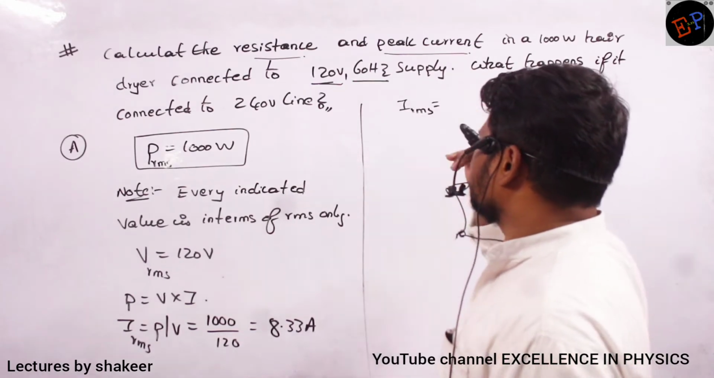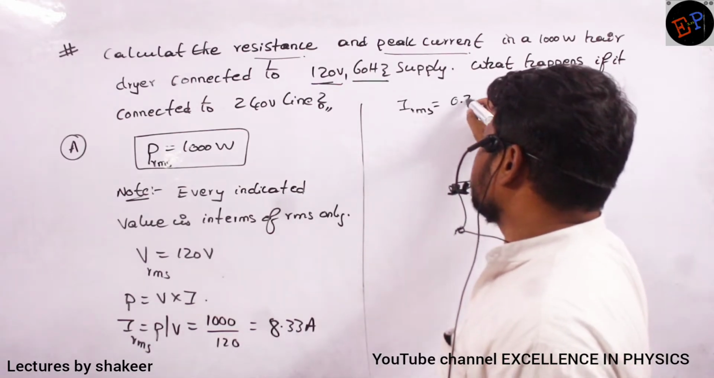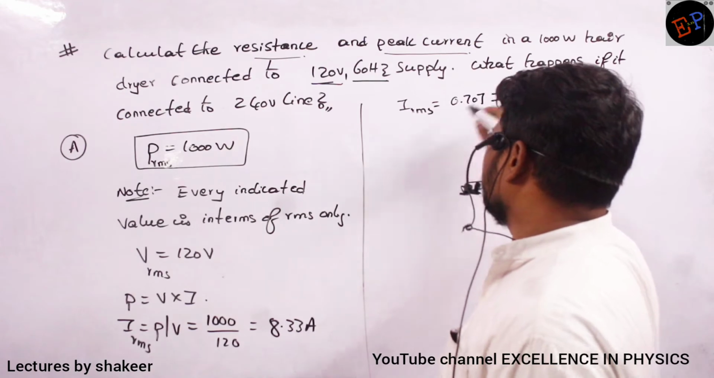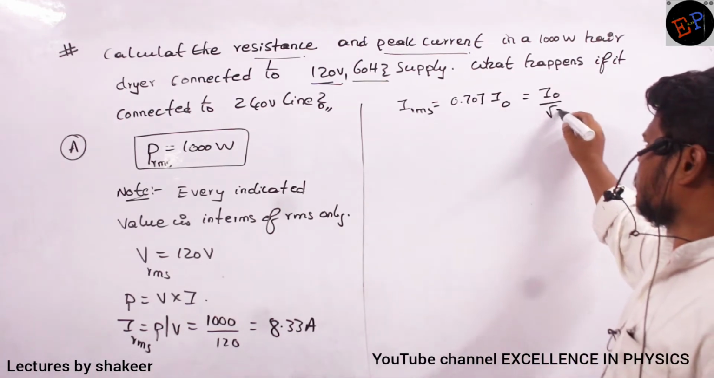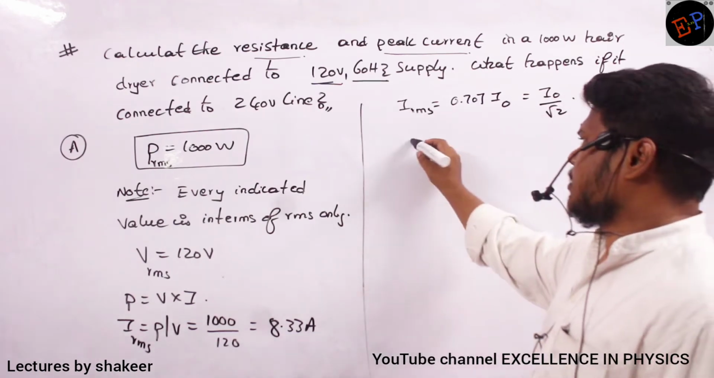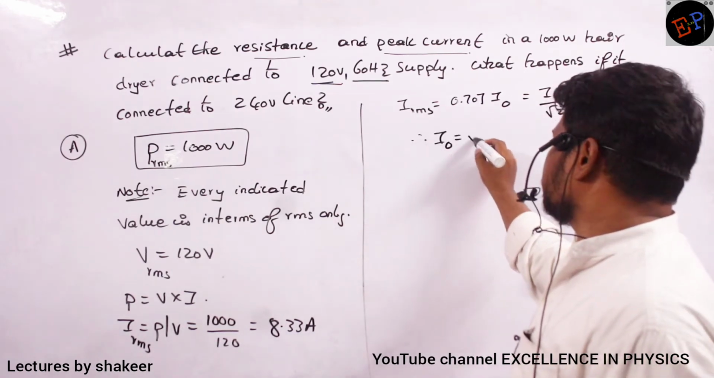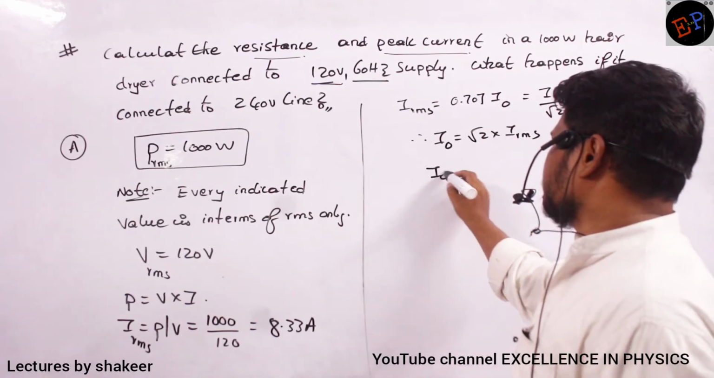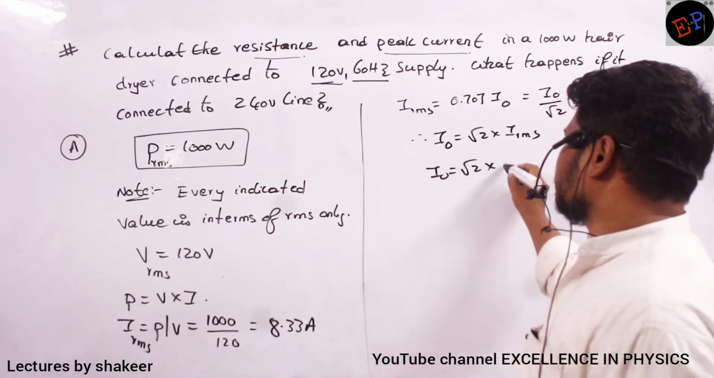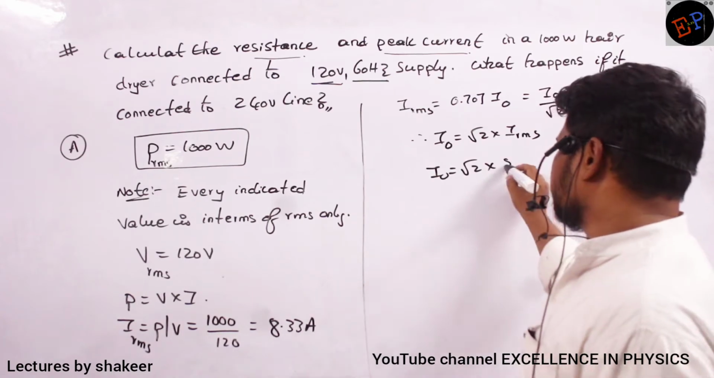IRMS is equal to 0.707 times I naught. Already we have studied, no? Or you can write I naught divided by root 2. So therefore, I naught value only he is asking. I naught is equal to root 2 times IRMS. So I naught is equal to root 2 times IRMS is how much?